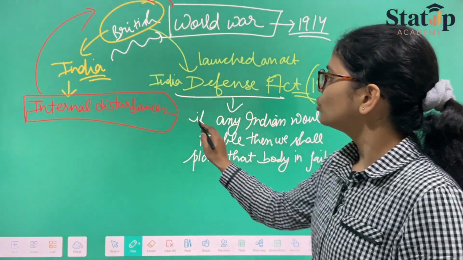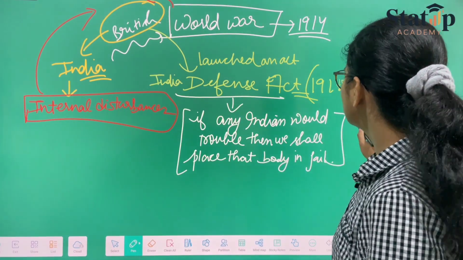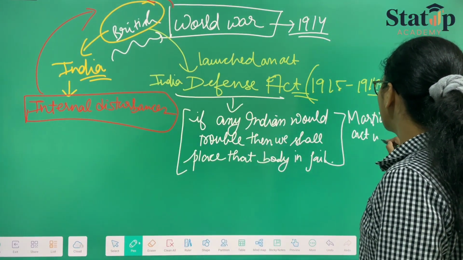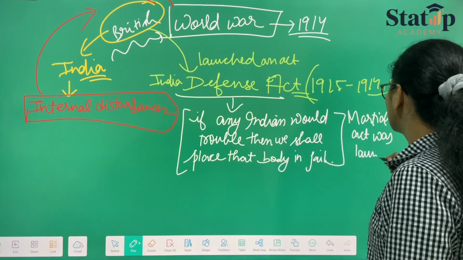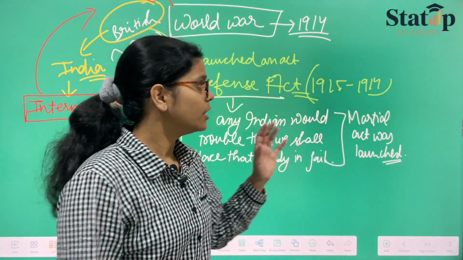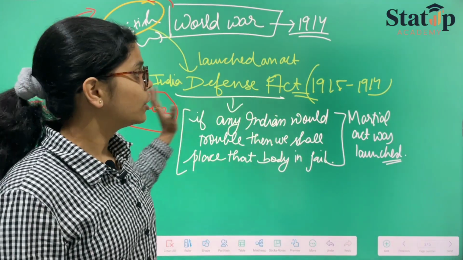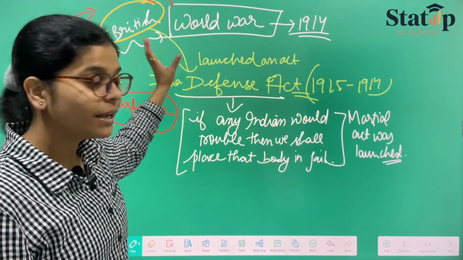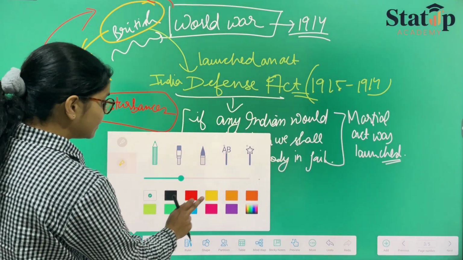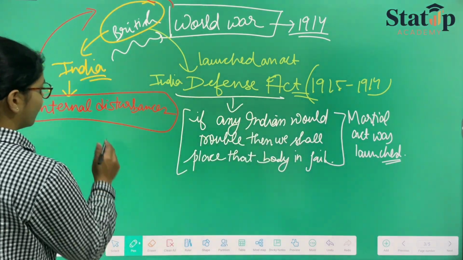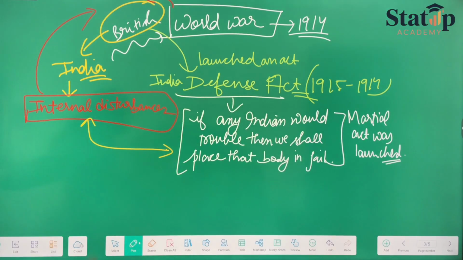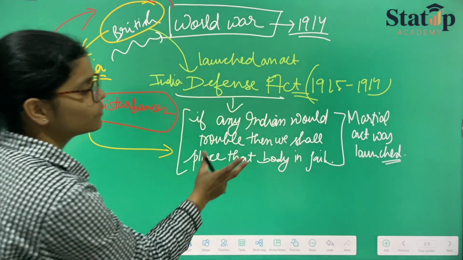So here we can say that the Martial Act was launched or proposed at that period of time. Now this was going on, and the British launched this act, due to which this again hit the sentiments of the Indian public, and the Indian public went against the Britishers because of this act.